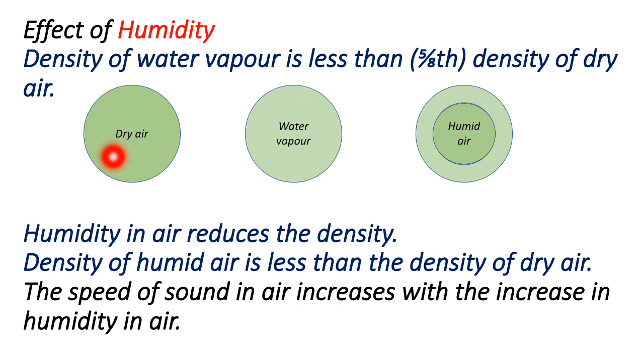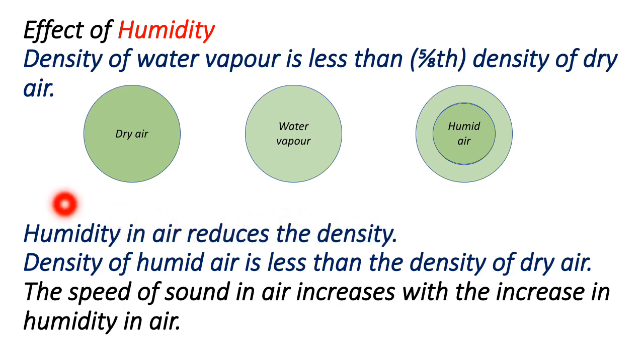And suppose, see from this picture, this is dry air and this is water vapor. From this picture you can understand that this one is denser as compared to the water vapor. If we consider humid air, the humidity should be added to the dry air, and you can easily understand this humid air has lesser density as compared to dry air. So we can say that humidity in air reduces the density.